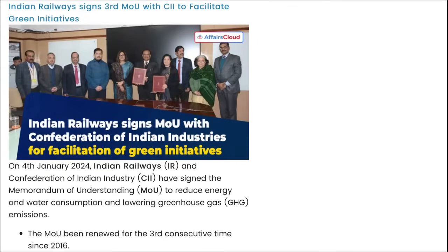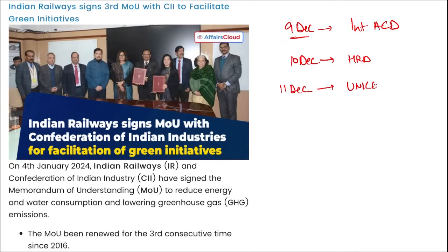Apart from this, friends, if we discuss some more current affairs, tell me, when do we observe International Anti-Corruption Day? On 9th of December, we observe International Anti-Corruption Day. Then on 10th of December, we observe Human Rights Day. On 11th of December, we observe UNICEF Day. Then next, remember National Energy Conservation Day. On 14th of December, we observe National Energy Conservation Day.